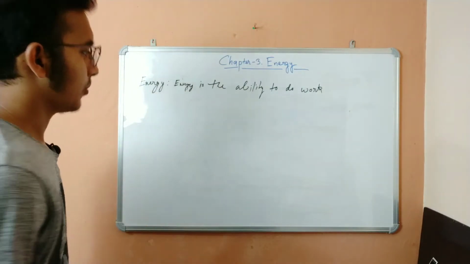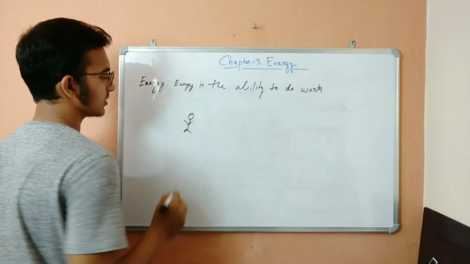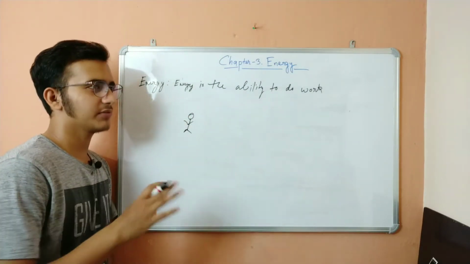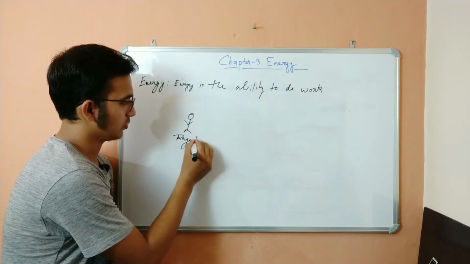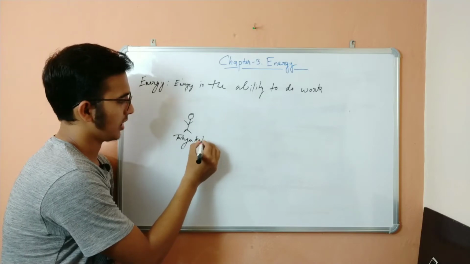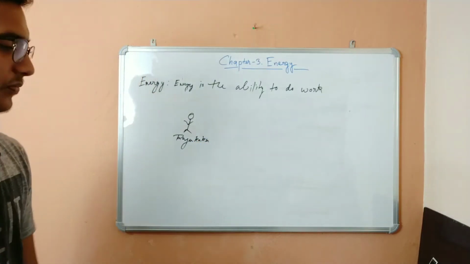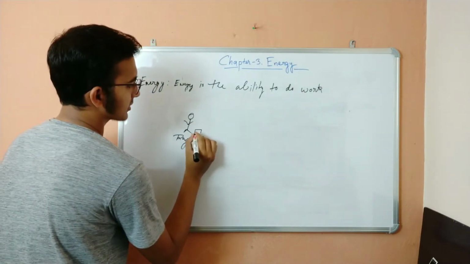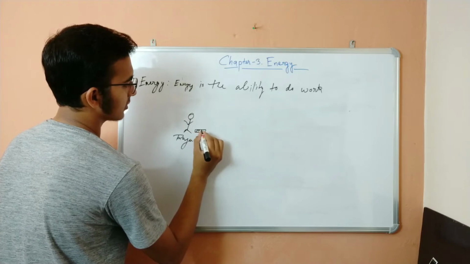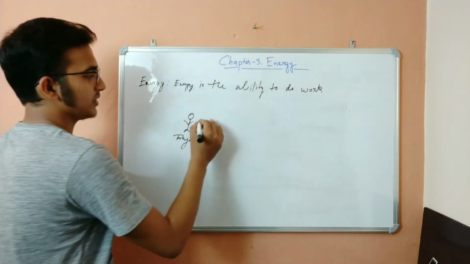So suppose there is a person, again we have this person, and let us give a name to this person. So Raju Kaku. What Kaku is doing is basically lifting up some pieces of bricks.